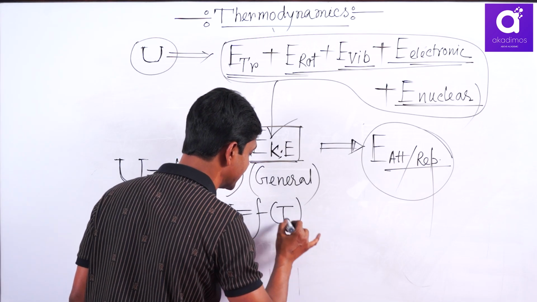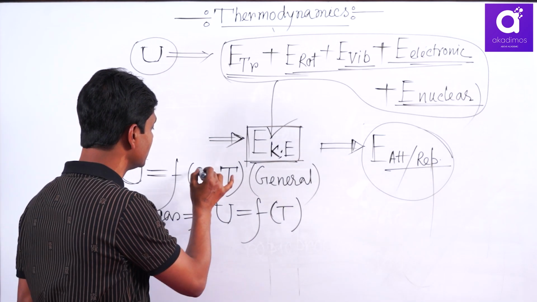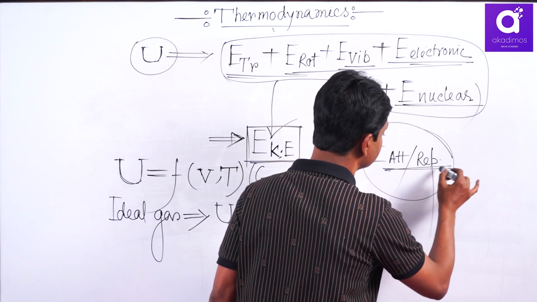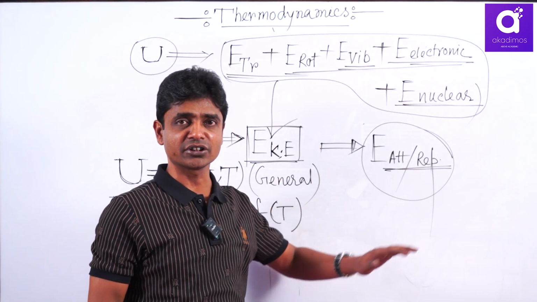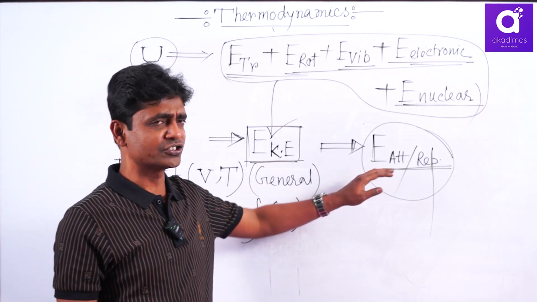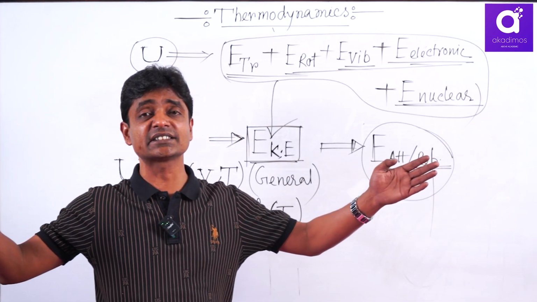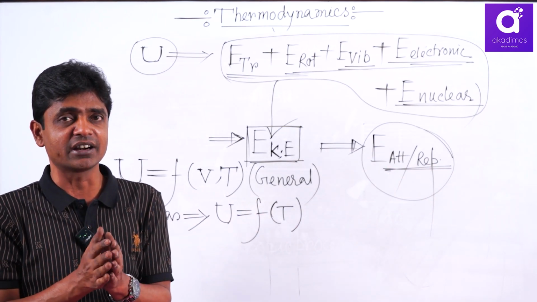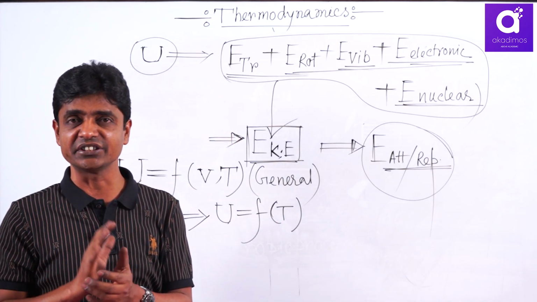Now the question will arise: why does it not depend on volume for an ideal gas? The volume variable arises just to express the intermolecular attraction or repulsion. Any attraction or repulsion is inversely proportional to R to the power n; for van der Waals it is R to the power 7. If volume increases, R increases and attraction decreases; if volume decreases, R decreases and attraction increases, and increased attraction means energy decreases.